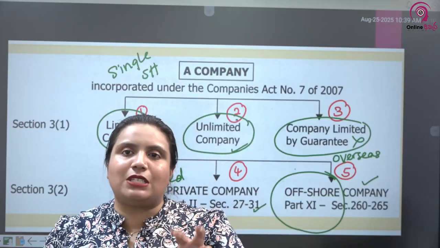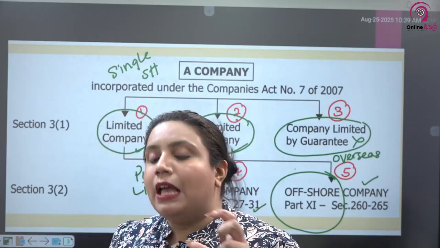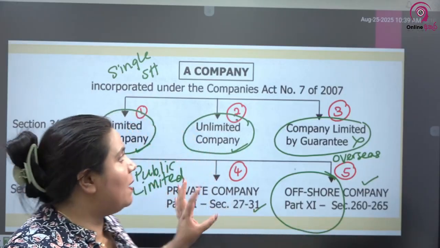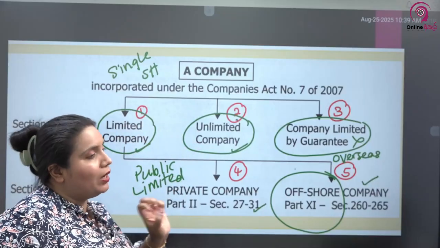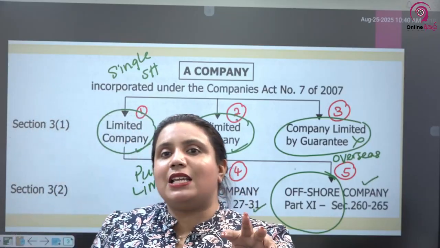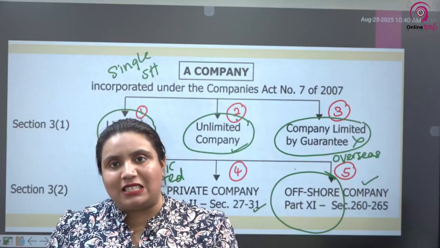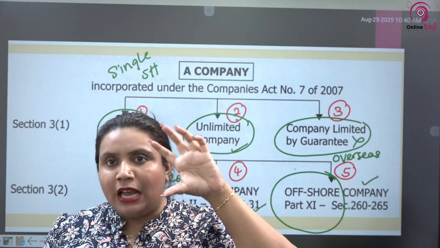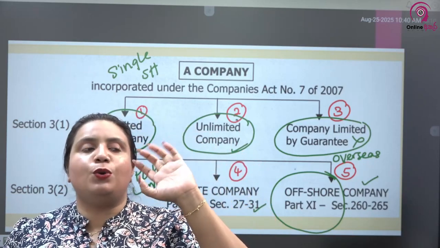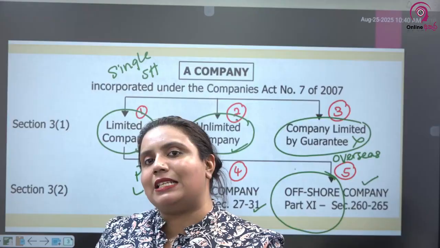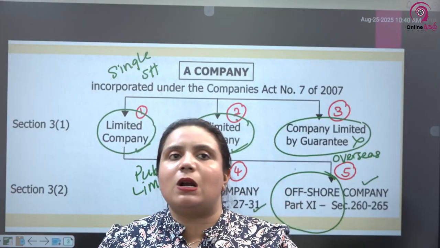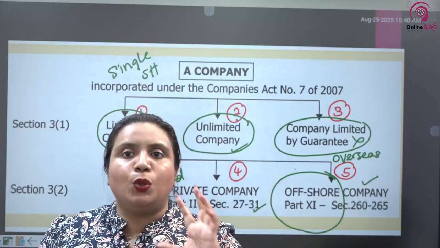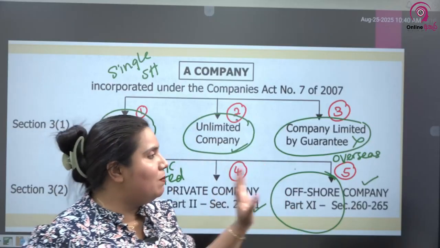I'll tell you the type of questions that you get in this area at the exam. I have done a past paper analysis at the end of your tute, but something you can focus on is that they might give you a scenario and ask you to explain the different types of business organizations, and depending on the requirements of the person mentioned in the passage, find the most appropriate type of business organization that will suit those requirements. Those are the types of questions that can be asked from this area.